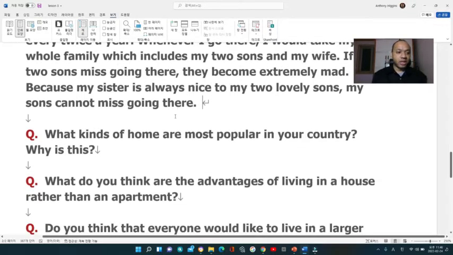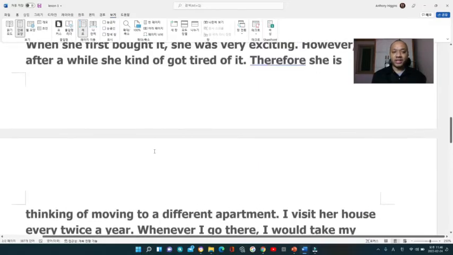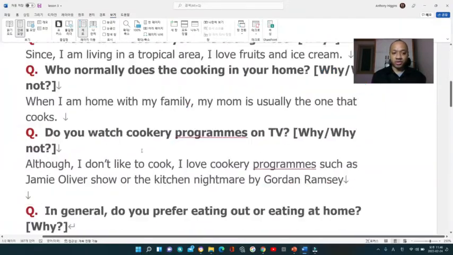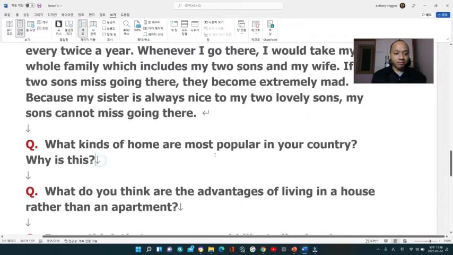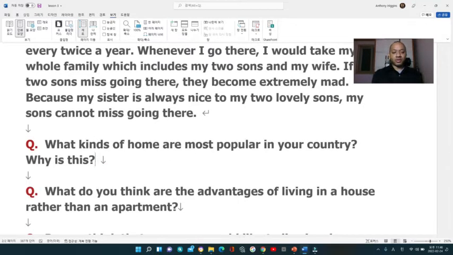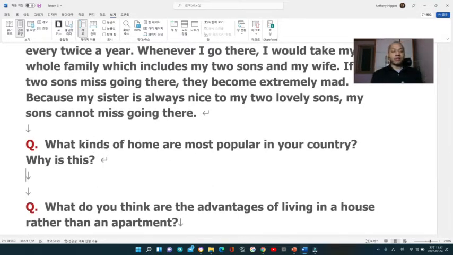All right. Next question. What kinds of home are most popular in your country and why is this? All right. Now let's look at the next word. So I'm going to use the word which. So here, of course I'm going to say which, but let's try to make it make more sense. So here I'm going to write since.